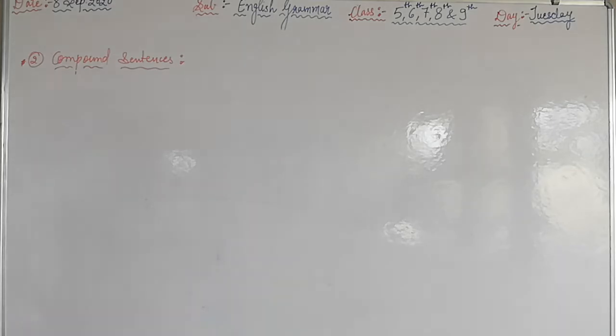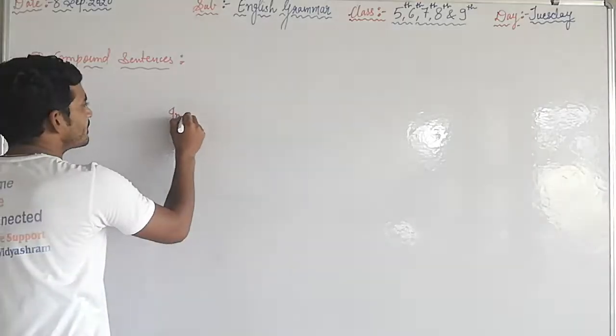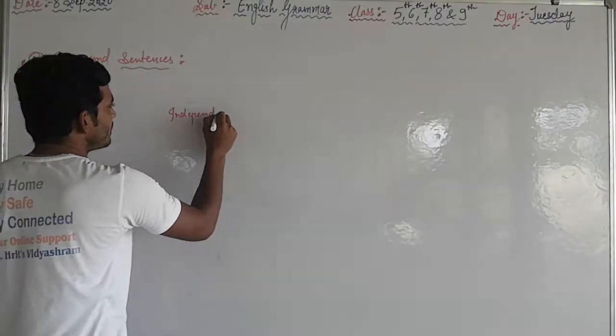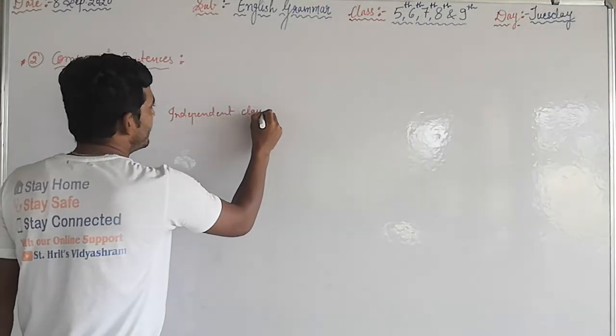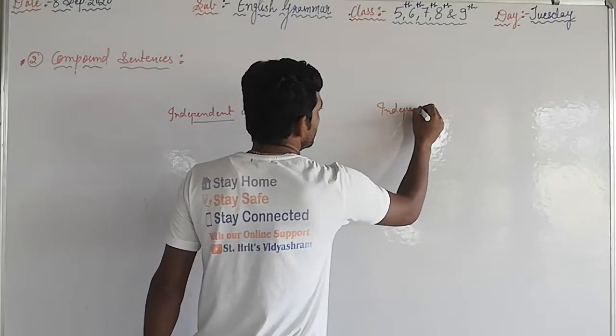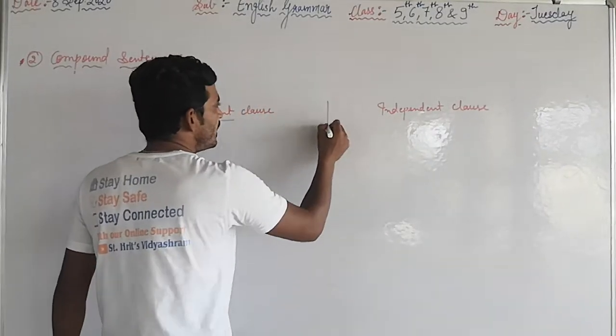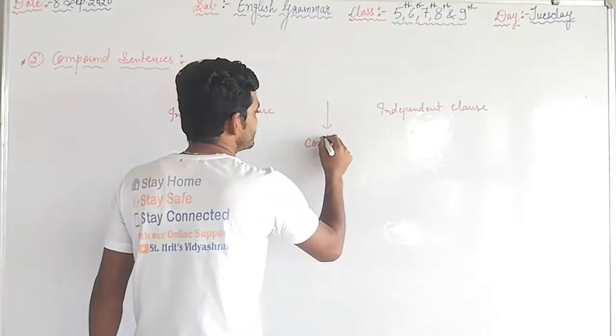In compound sentences, two independent clauses are there and joined by a conjunction.